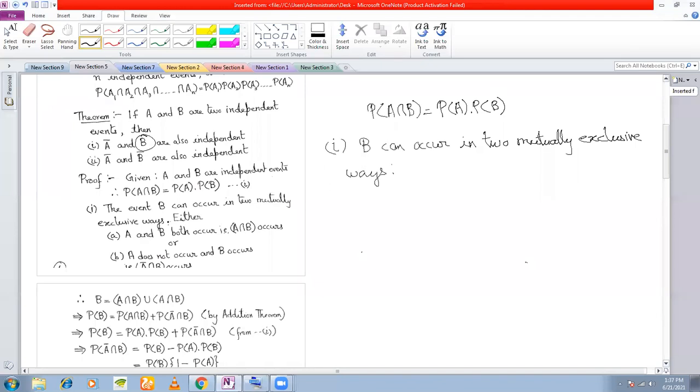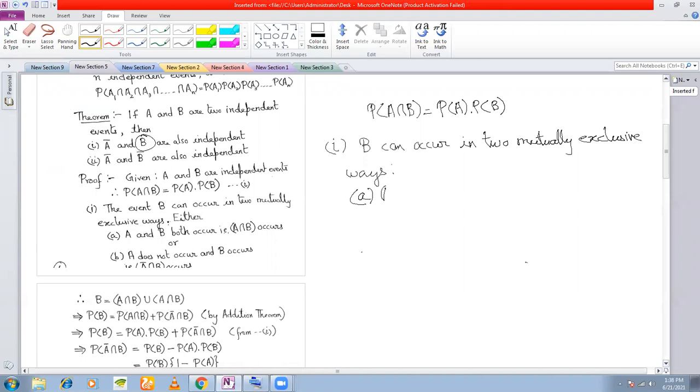That they cannot occur together, right? That means A intersection B is an impossible event, right? That is what I had mentioned in class 11. So here B can occur in two mutually exclusive ways.